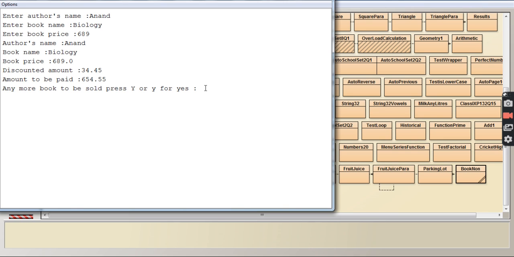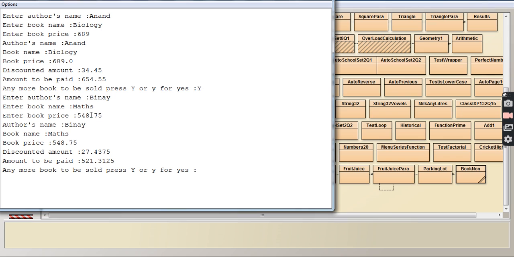Now let us say more books are sold, and I am giving uppercase Y for yes, so that you can see. It is asking you for the name of the author again. So the name of the author is this one, and the book name is maths, and enter the price. Now the price of the book is 548.75 paisa. Now let us say this is the price of the book.